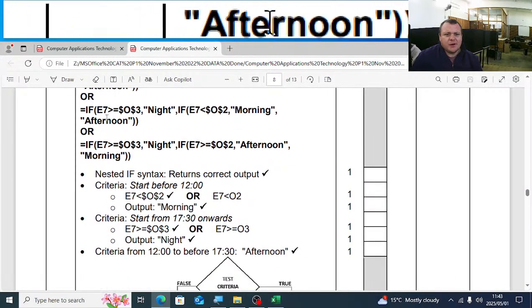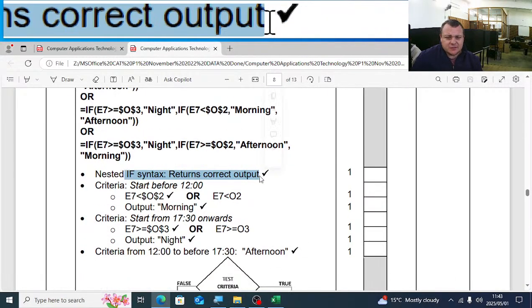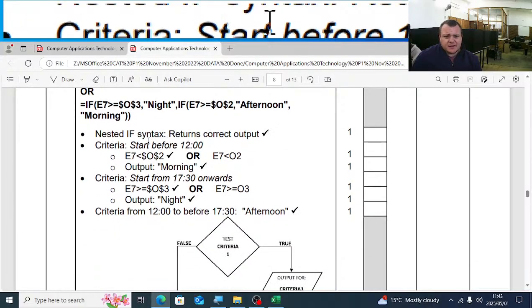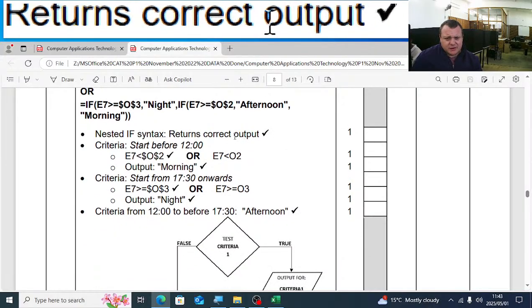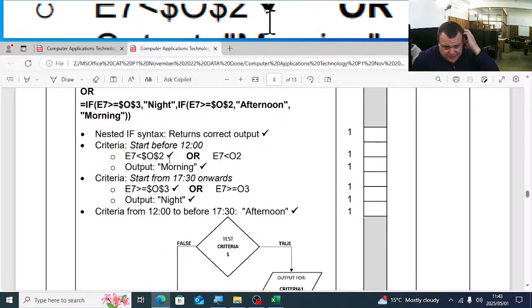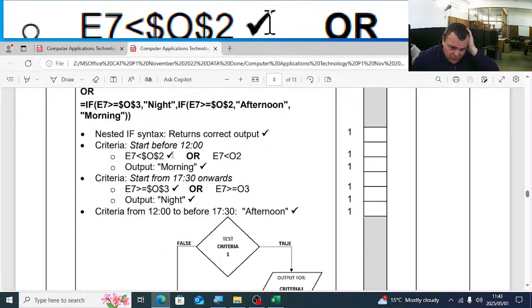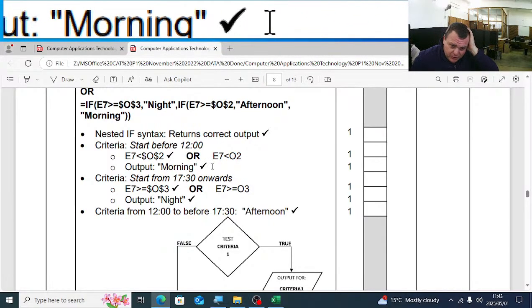There are a couple of ways you can do it. The first one is the mark is if nested IF syntax returns correct output. The first criteria is E7 smaller than O2. The output is morning.